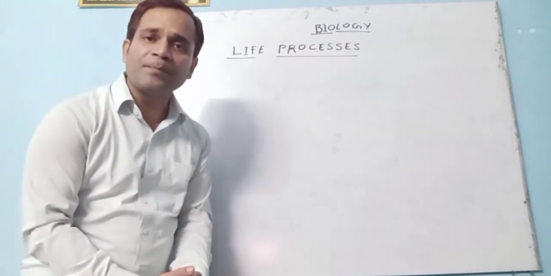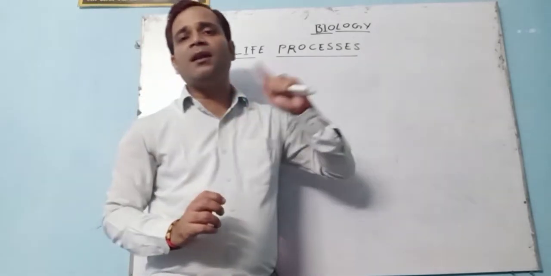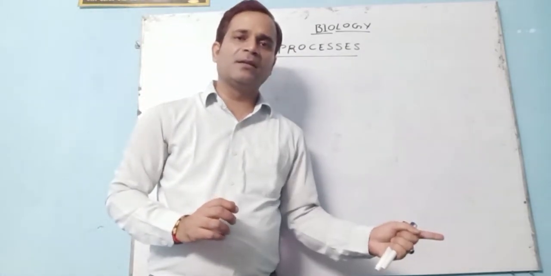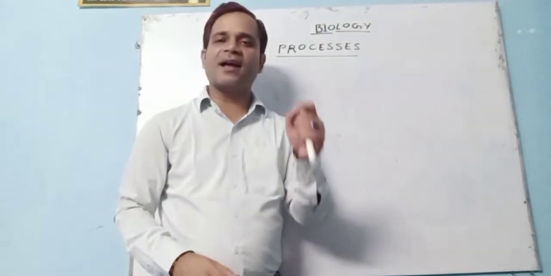Life processes are the vital activities which are performed by the living organisms. So all those vital activities are known as life processes.